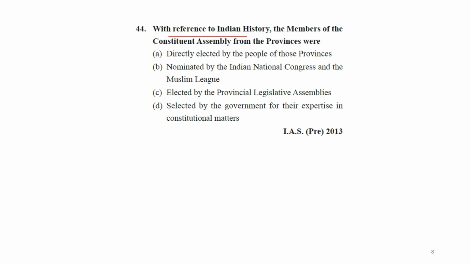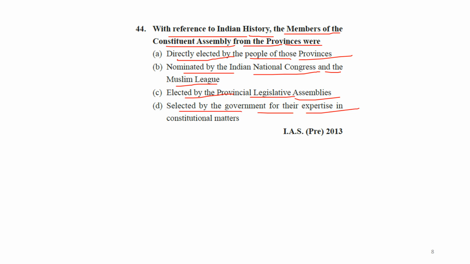With reference to Indian history, the members of the Constituent Assembly from the provinces were: directly elected by the people of those provinces, nominated by the Indian National Congress and Muslim League, elected by provincial legislative assemblies, or selected by the government for their expertise in constitutional matters.